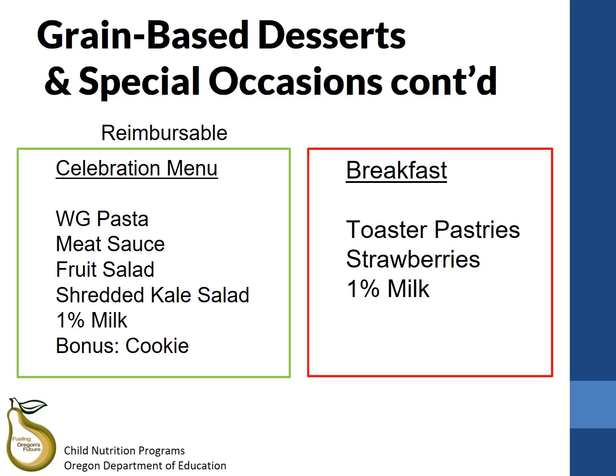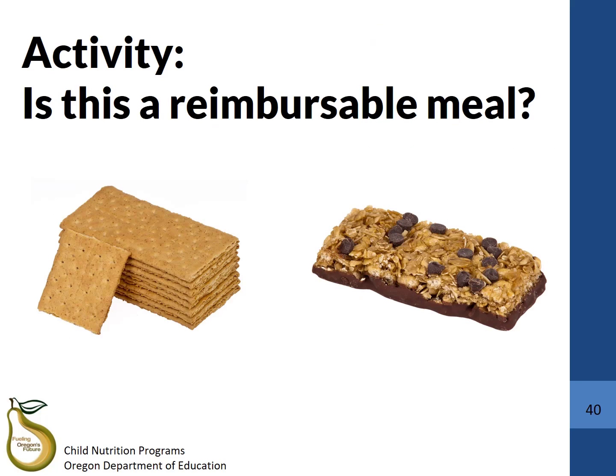In the second example at the right, this breakfast menu lists toaster pastries, strawberries, and milk. The grain-based dessert is being served as part of the reimbursable grain component, which is not allowed. This would not be a reimbursable meal.